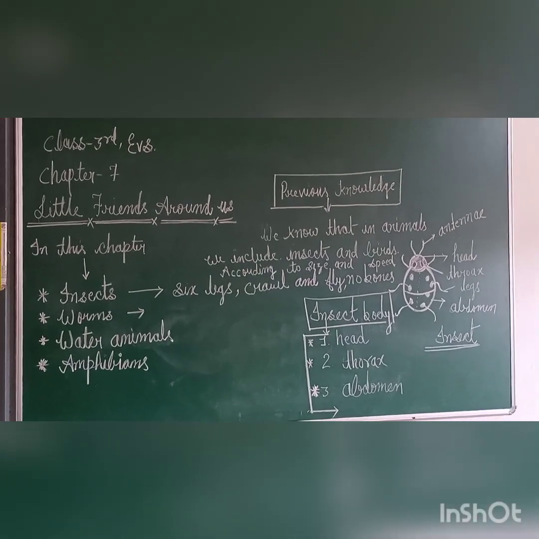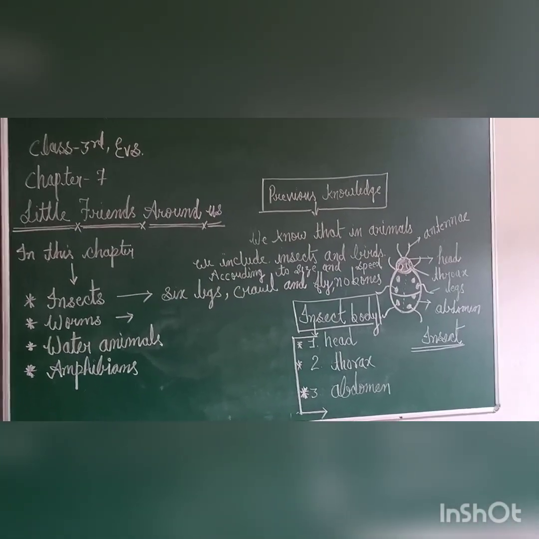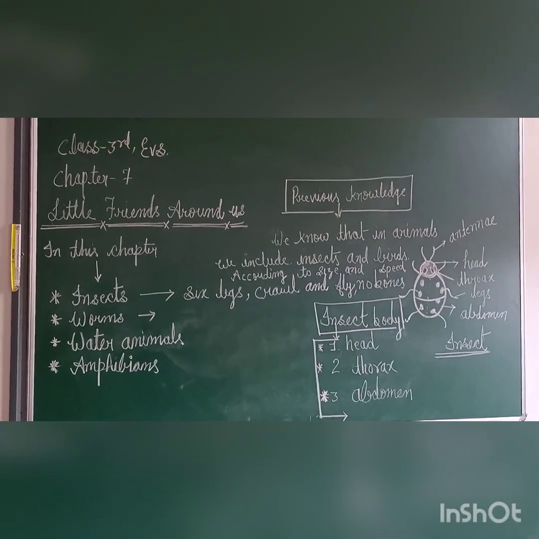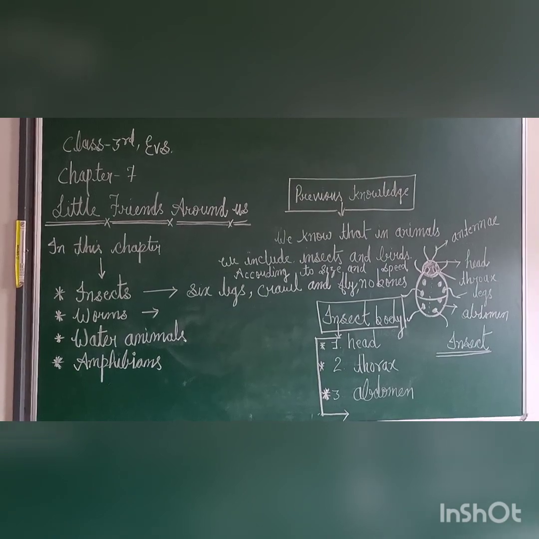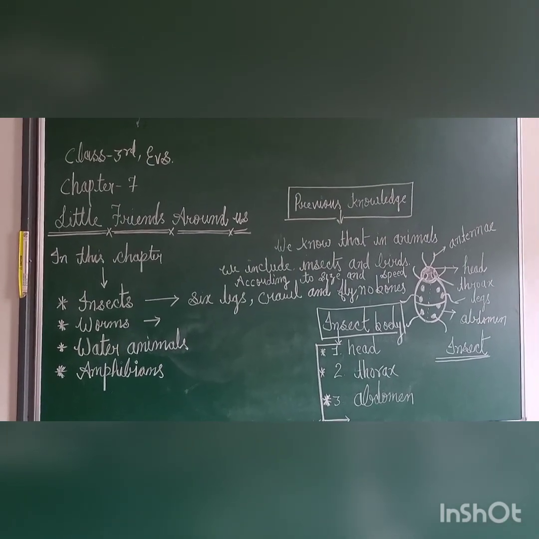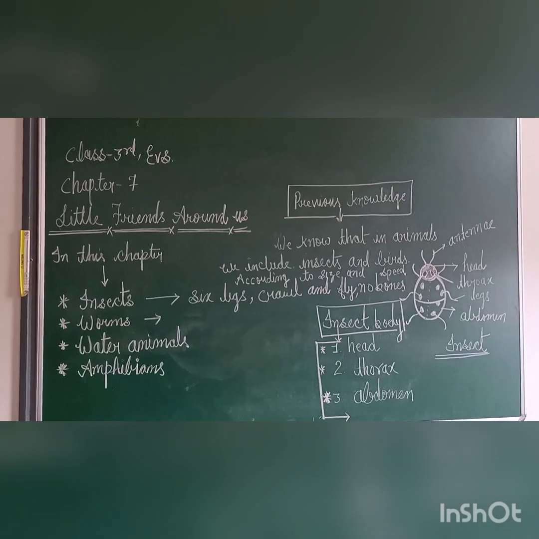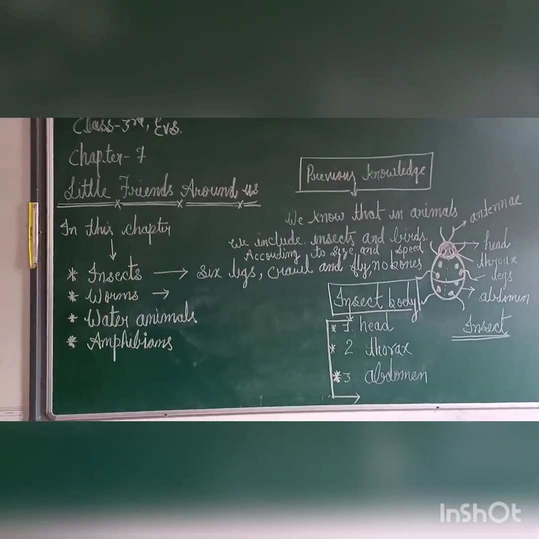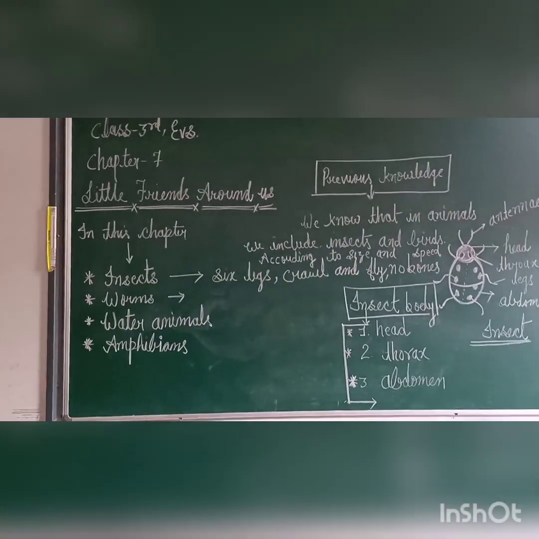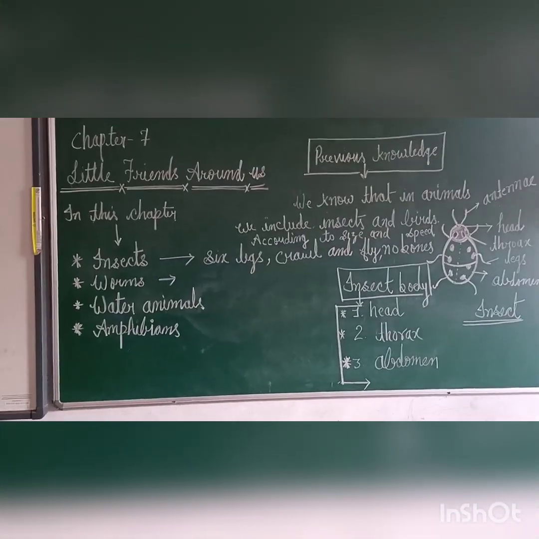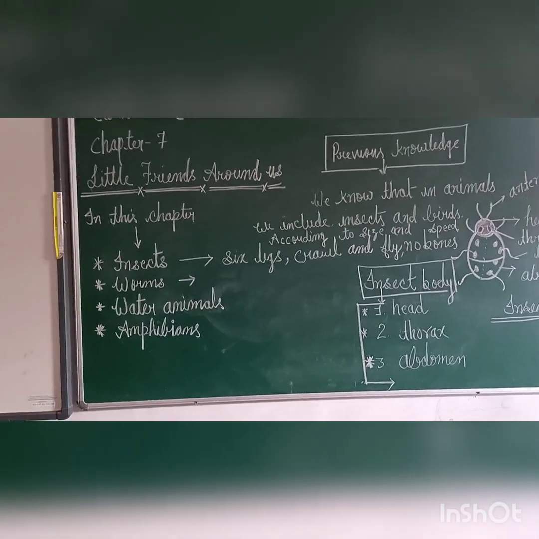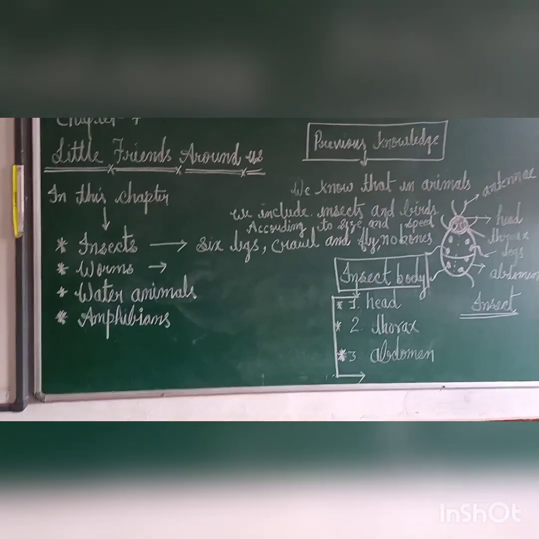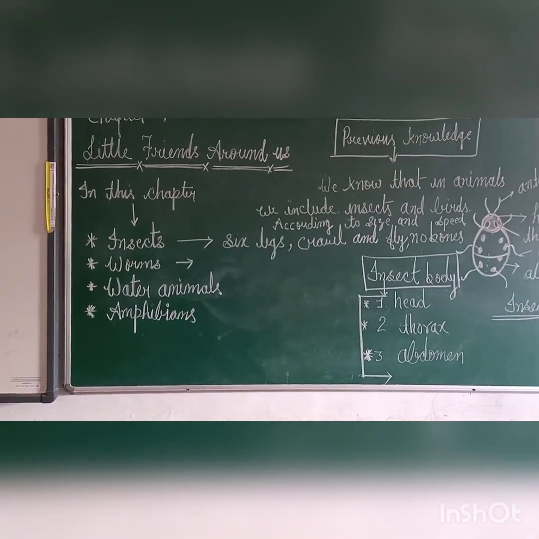Okay, good evening students. This is your class 3 EVS chapter 7, Little Friends Around Us. What is your chapter name? The chapter name is Little Friends Around Us. So what do we mean by little friends? It is about the worms and insects. So this chapter is about worms and insects. These are small in size.